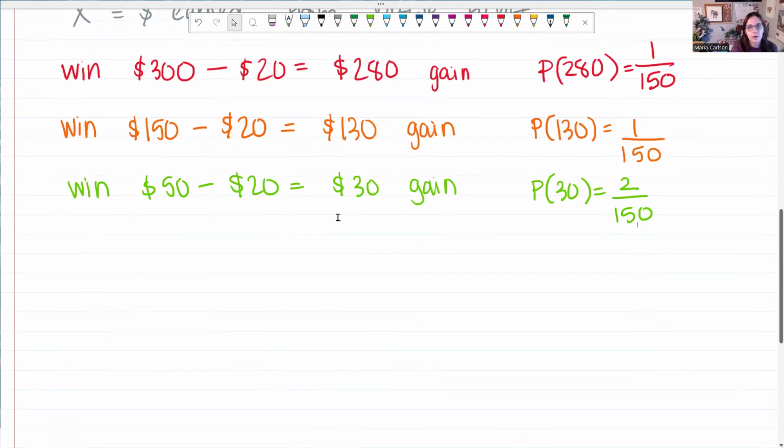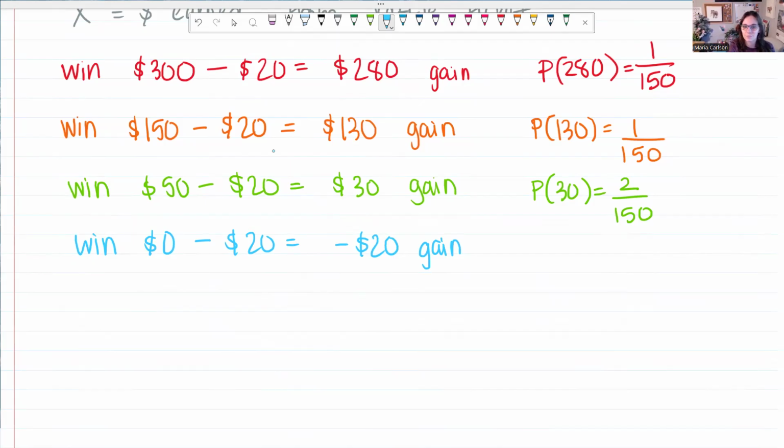Now, the last outcome here is that you win nothing. You win $0 and you paid 20. So this is really $20 you have lost. It's a negative $20 you've gained, which is really a loss. So the probability that you lose $20, essentially that you win nothing, there are 4 raffle tickets that will win prizes, which means 146 tickets that aren't going to win anything out of the 150.